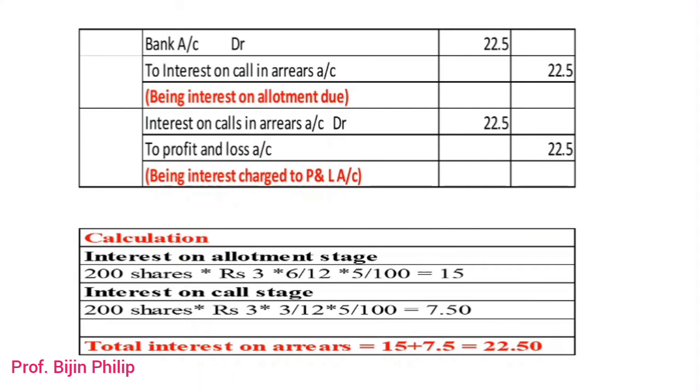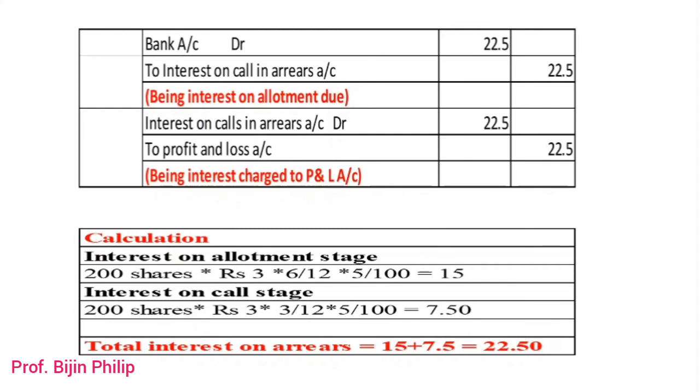Allotment to first call is 3 months, and first call to final call is another 3 months, a total of 6 months that the shareholder delayed the payment. So 200 into 3 into 6 divided by 12 into 5 divided by 100, which is 15 rupees charged as interest on the allotment stage.